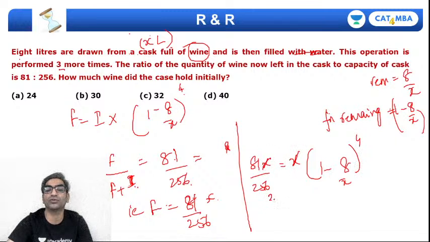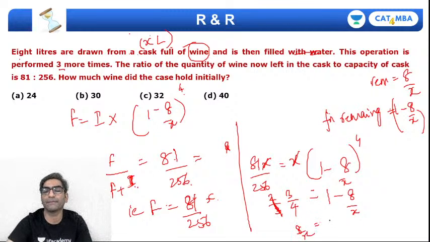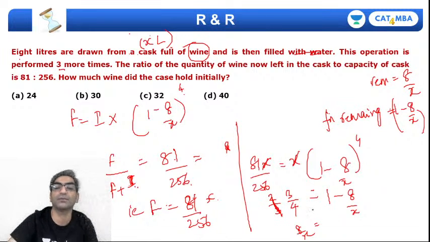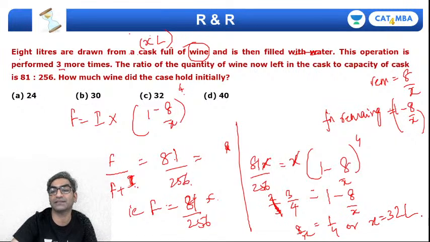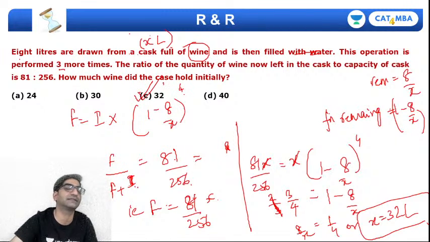Then if you take a 4th root, you'll get 3 by 4. And if this is equal to 1 minus 8 by X, then 8 by X would be 1 minus 3 by 4, that's 1 by 4, which means X is 32 liters. So the capacity of the cask would indeed be 32 liters. That's the correct choice.